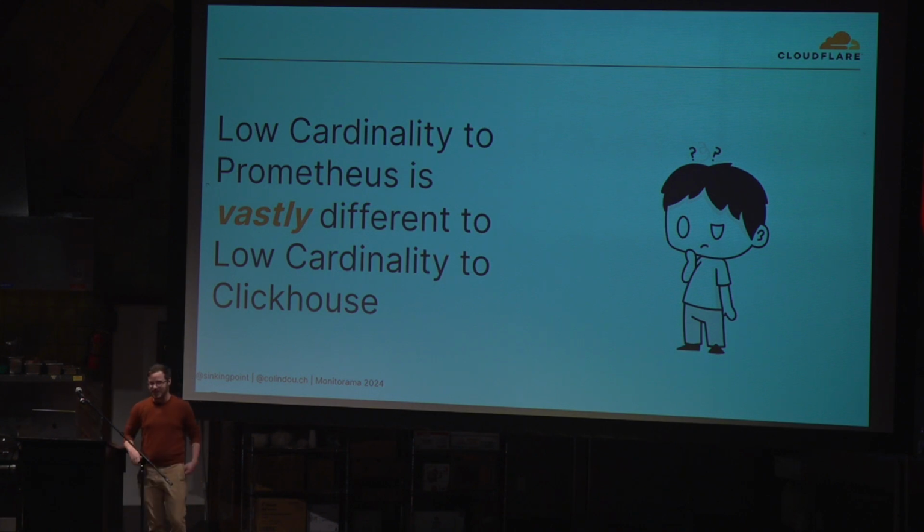In Prometheus, we try and keep cardinalities to like 10s to 100s, maybe, because of that annoying combinatoric explosion problem where your cardinalities sort of multiply together. Clickhouse docs recommend low cardinality fields for columns with up to 1 million unique values, so like different ballparks entirely.